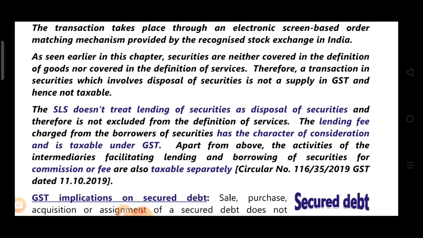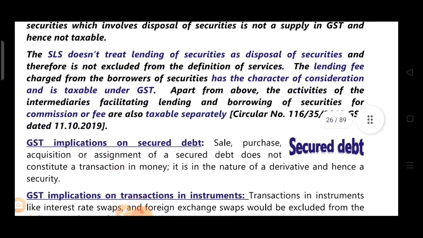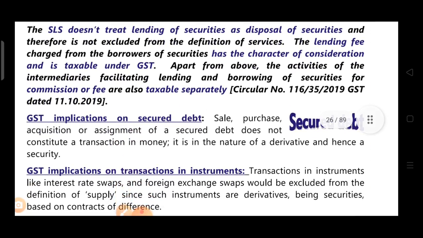Apart from the above, the activities of intermediaries facilitating lending and borrowing of securities for commission or fee are also taxable separately. There is one service where the lender is lending securities to the borrower, and the borrower pays lending fees. One more service is the service of the intermediary. The intermediary facilitates lending or borrowing of securities, and in return gets commission or fees, so that is also taxable separately.